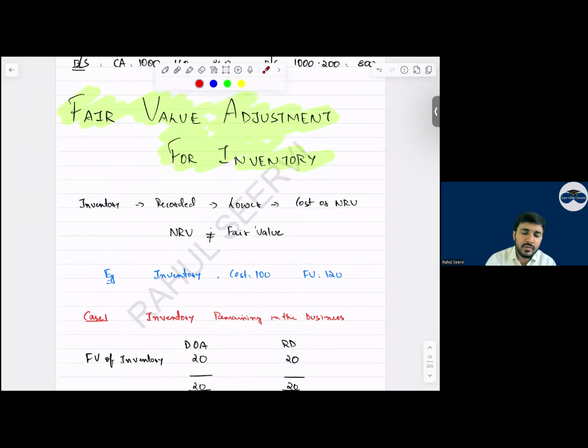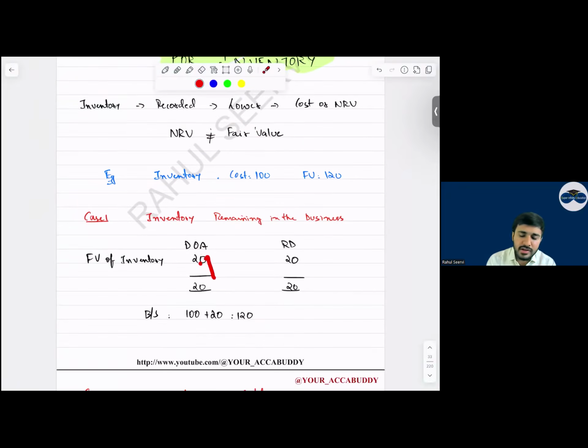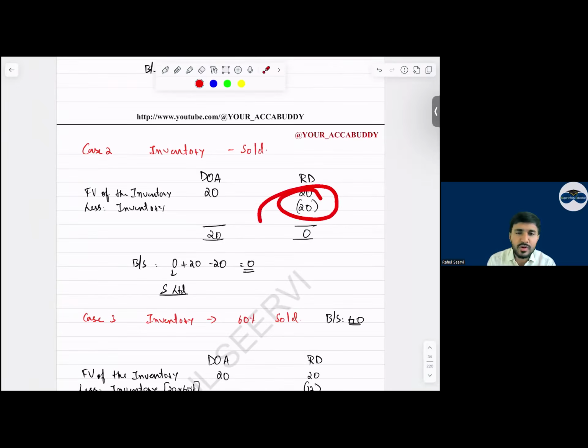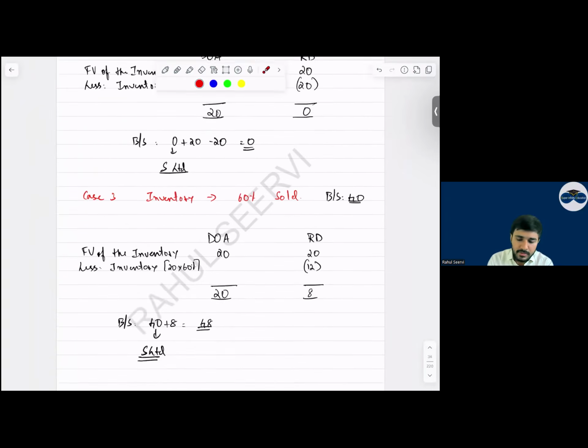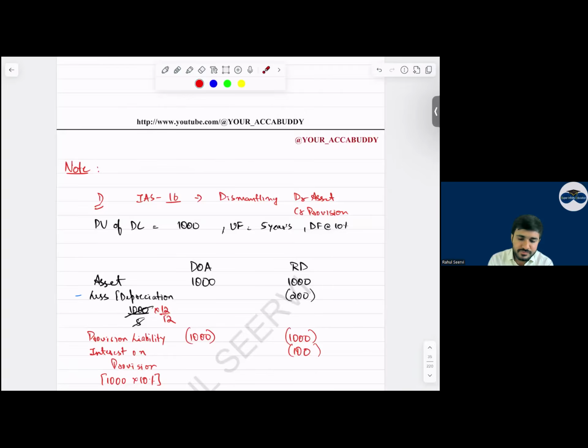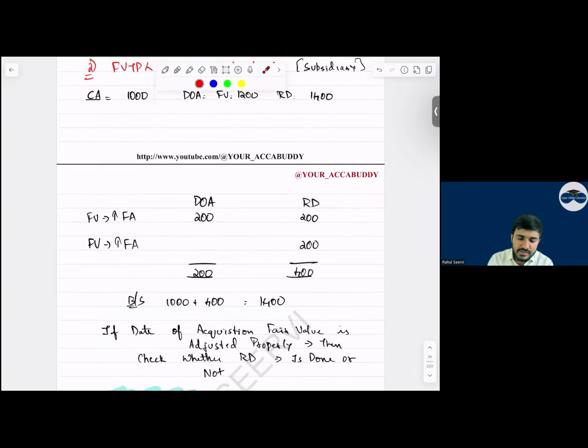Then fair value of the inventory. Same as before, we increase the inventory value on the date of acquisition and reporting date. If we are selling any inventory, this will be an additional expense. We reduce the inventory value, and this is an additional expense which is accounted in what? Which is accounted in the post-acquisition profits. Yes sir. This is done. Yes sir. Then see everyone.